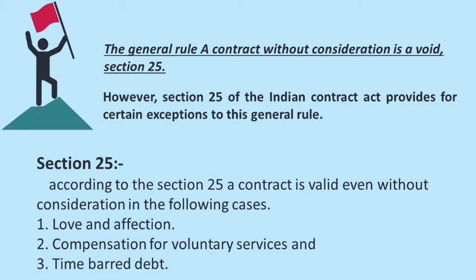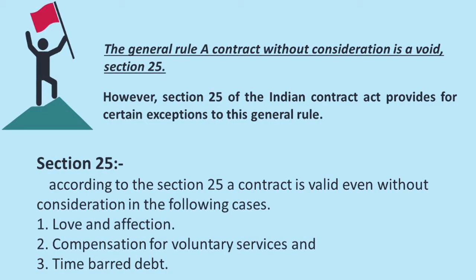You cannot enter into a contract with a distant relative. So for the contract to be valid as per love and affection, certain conditions are to be satisfied. The parties must stand in some relation. So A is there, B is there. A and B are father and daughter. That means they have some relationship.